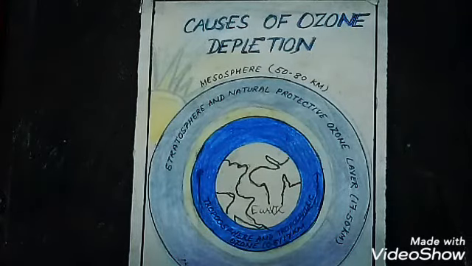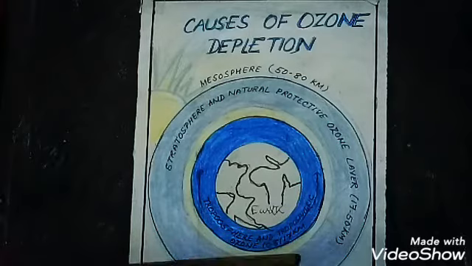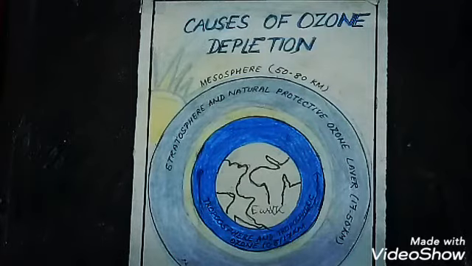Now, what are the efforts to prevent ozone depletion? The only solution to cope with this is to put an end to CFC, chlorofluorocarbon, and other ozone-depleting chemicals. Other countries are all slowly following suit. We should limit private vehicle driving.